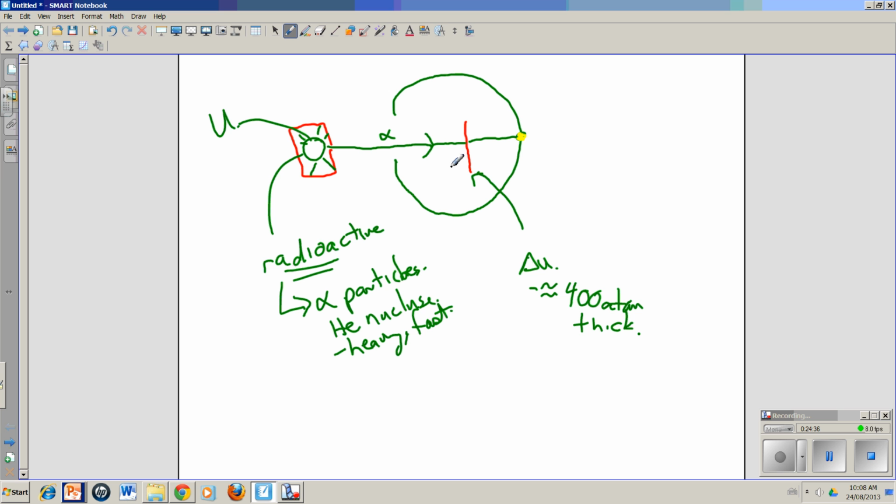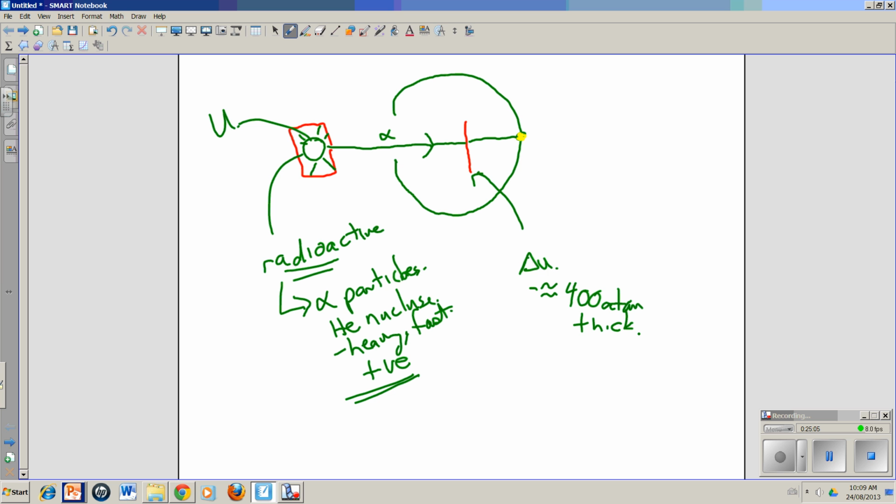Another very important thing: alpha particles are positively charged, and that's very important. Because if an alpha particle encountered a little electron, it may have deflected a little bit, and it may have moved over here to the side a little bit, but not much. So the prediction was, if it was made of gelatinous goop, then that particle should just bust right on through.